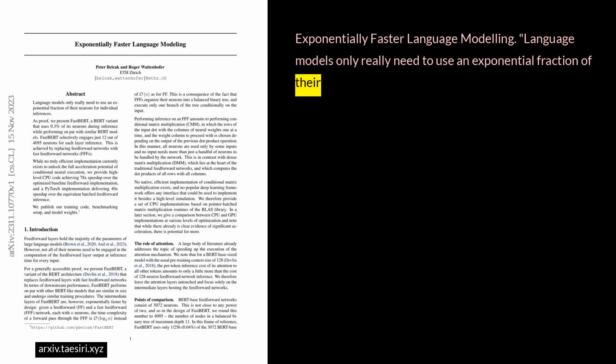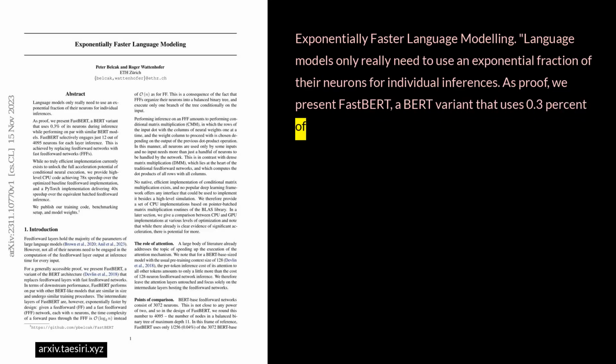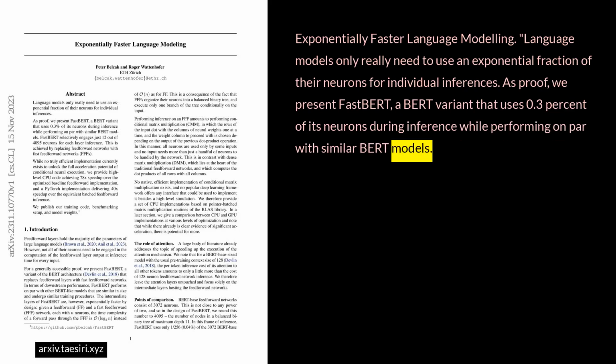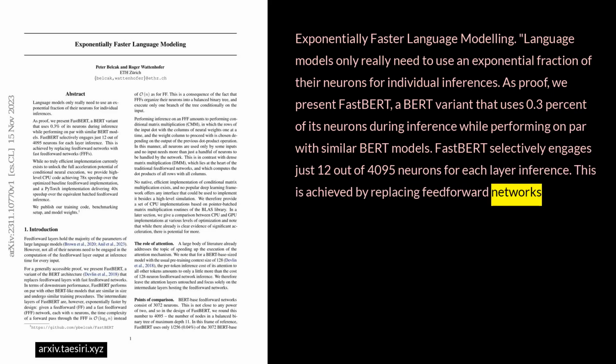Exponentially faster language modeling. Language models only really need to use an exponential fraction of their neurons for individual inferences. As proof, we present FastBERT, a BERT variant that uses 0.3% of its neurons during inference while performing on par with similar BERT models. FastBERT selectively engages just 12 out of 4,095 neurons for each layer inference. This is achieved by replacing feed-forward networks with fast feed-forward networks, FFFs.